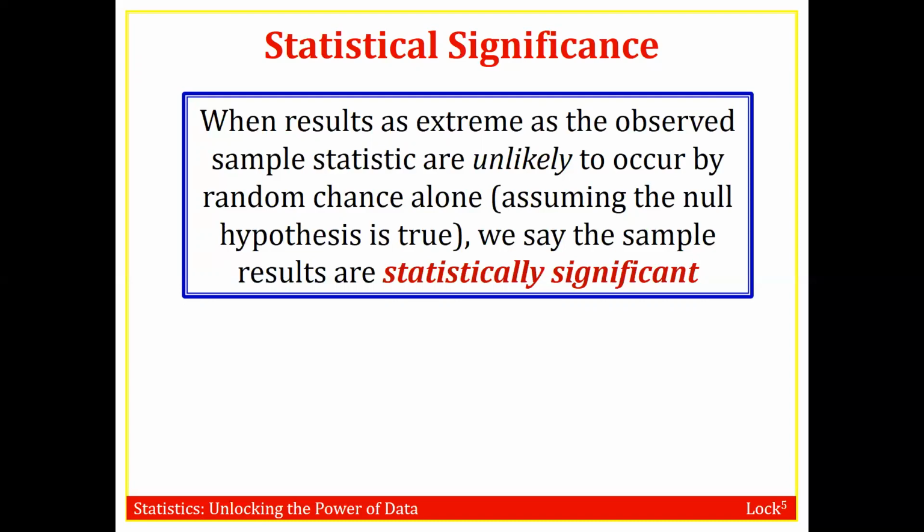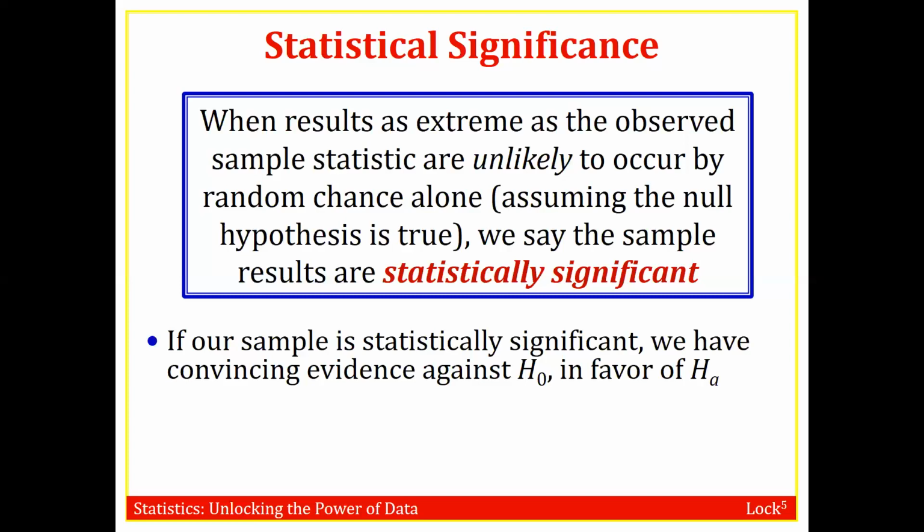So for example, back in the ESP example, if you guessed correctly 8 times out of 10, that's rather unlikely to occur, assuming that you have no ESP. So that might lead to concluding that the results are statistically significant. So in general, if your sample is statistically significant, it means you have convincing evidence against the null hypothesis in favor of the alternative hypothesis.